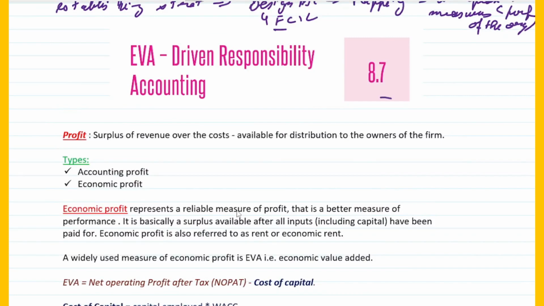Okay, before we understand EVA, we need to understand what profit is. We all know what profit is. Just a quick recap. It is basically a surplus of revenue over the cost. So your revenue minus cost is equal to profit. Now what is this profit? Profit is something which is available for distribution to the owners of the firm, right? Whatever profit you have, that is something you distribute to the owners of the firm.